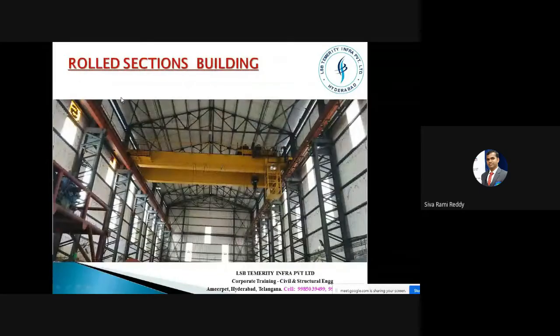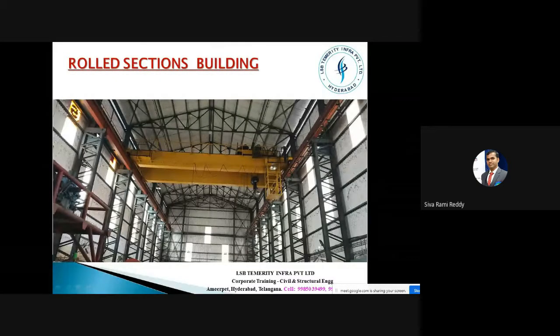These are rolled sections. Here, if you can see, these are all very rolled sections. This is the ISMB column, and this ISMB again. We are just connecting with these profiles, these angle sections, right? It is called lacing system. This is called lacing system that you are going to study in your next academic semesters.